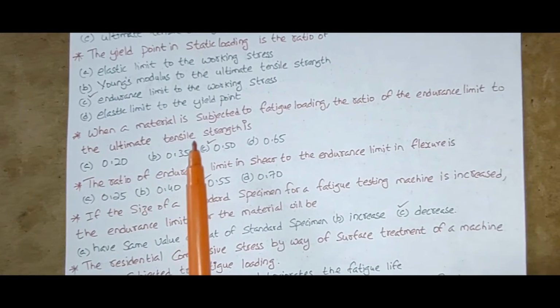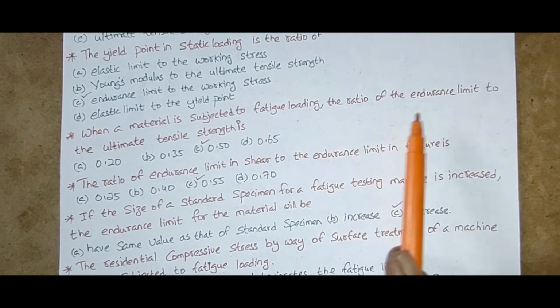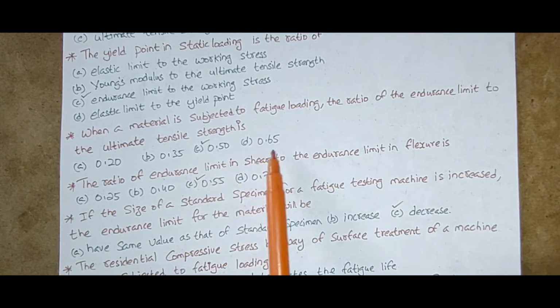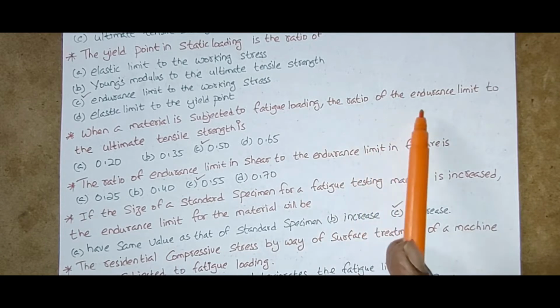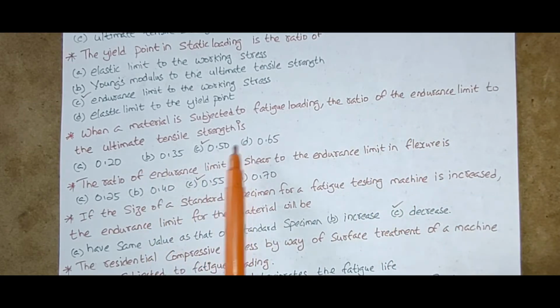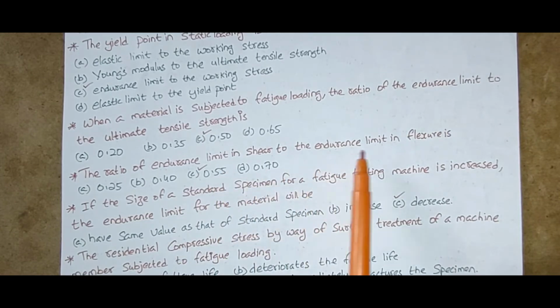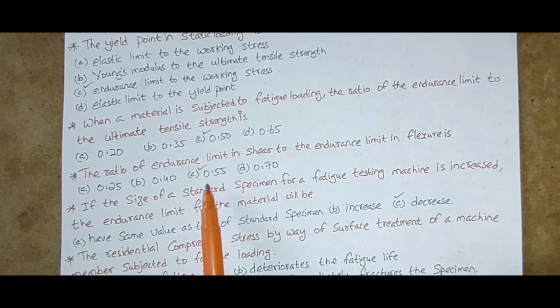When a material is subjected to fatigue loading, the ratio of the endurance limit to the ultimate tensile strength is 0.20, 0.35, 0.50, or 0.65. The answer is 0.50. The ratio of endurance limit in shear to the endurance limit in flexure is 0.25, 0.40, 0.55, or 0.70. The answer is 0.55.